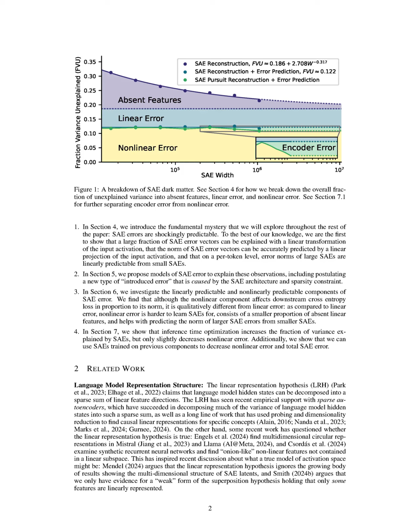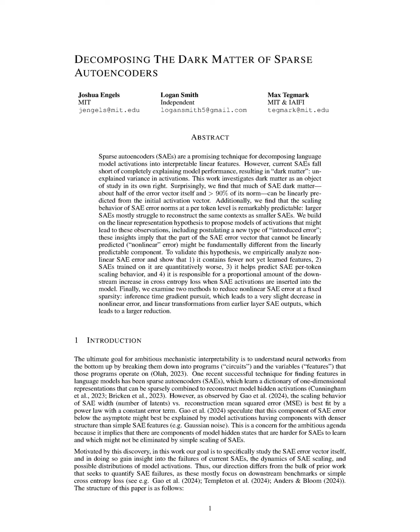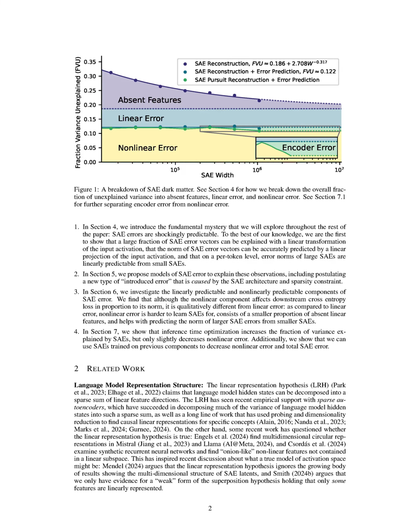The theoretical advantages of our proposed method over previous SAE error characterization techniques lie in its focus on the predictability of SAE errors through linear transformations of input activations. We demonstrate that a significant portion of SAE error vectors can be explained linearly, which contrasts with prior methods that primarily relied on downstream benchmarks or simple loss metrics. Our approach allows for a deeper understanding of the dynamics of SAE scaling and the nature of model activations, revealing that nonlinear components of error are qualitatively different and harder to learn than linear ones.